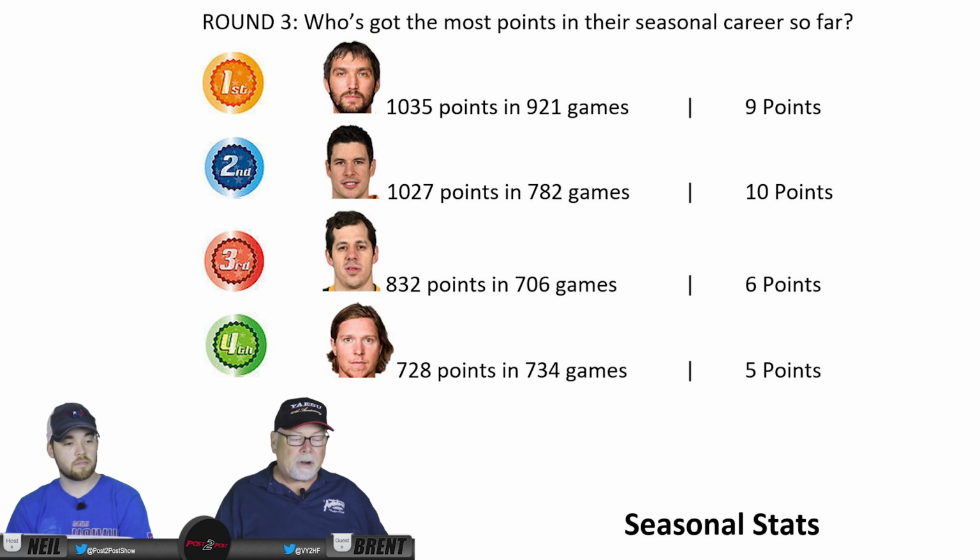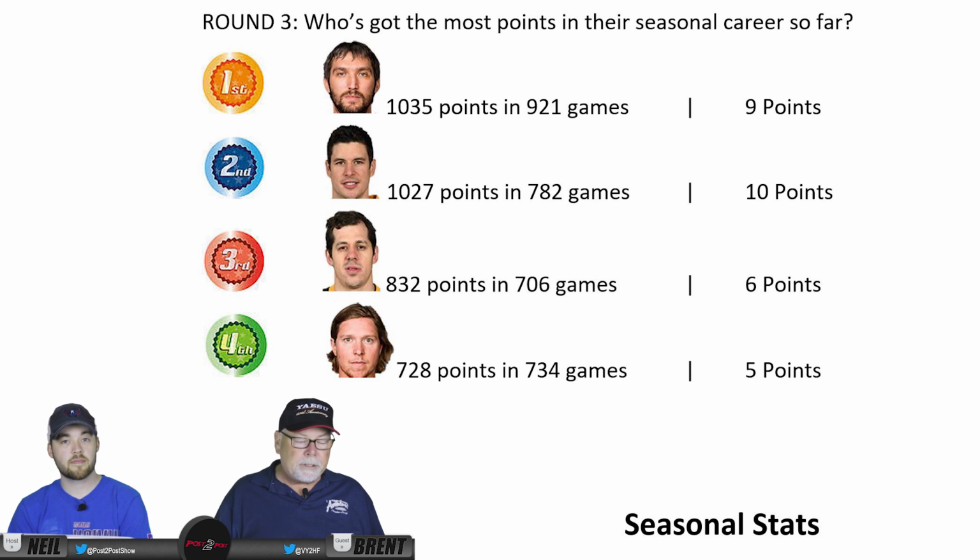1,027 points for Sidney Crosby in only 782 games. Close. So points per game for Crosby clearly is a better number there. Yeah. But Crosby's not playing all the games. You know, he's got the high ankle sprain or a concussion or whatever. So Ovechkin is more of an Iron Man when it comes to that. So he gets the top billing there.